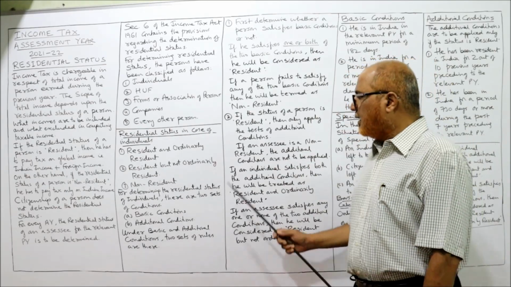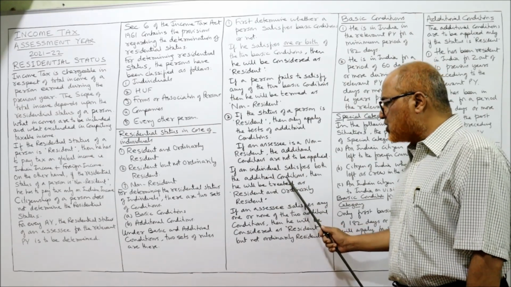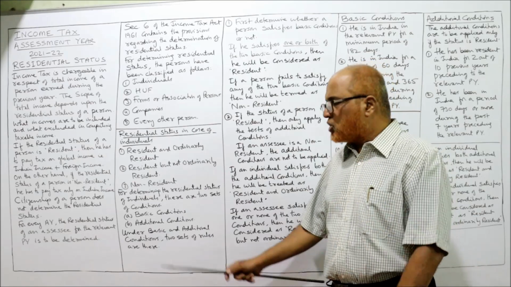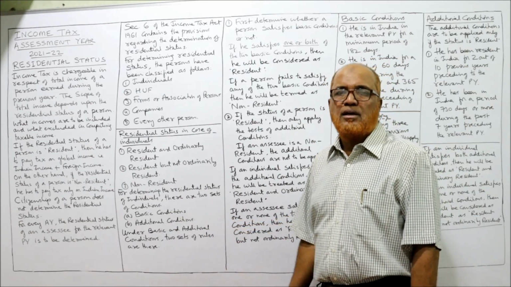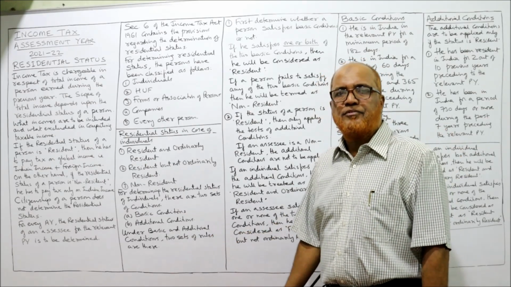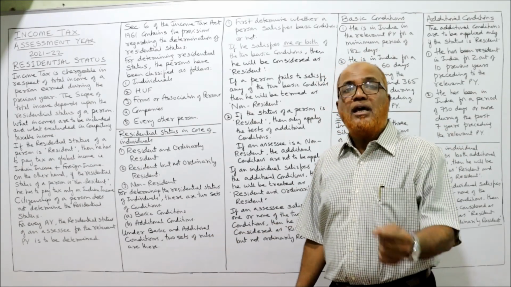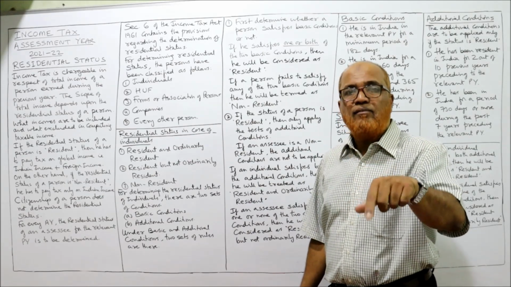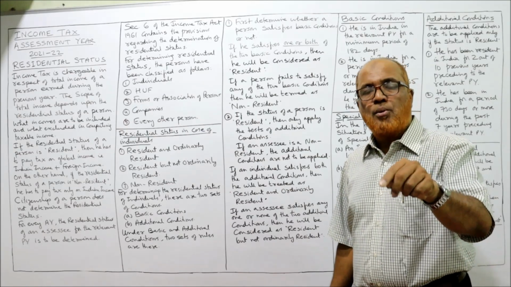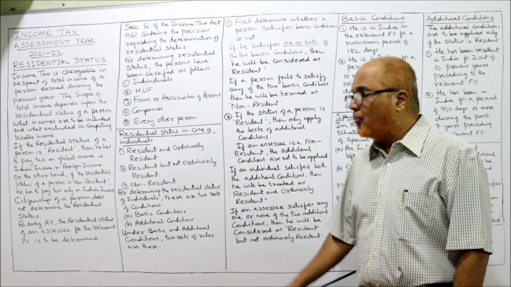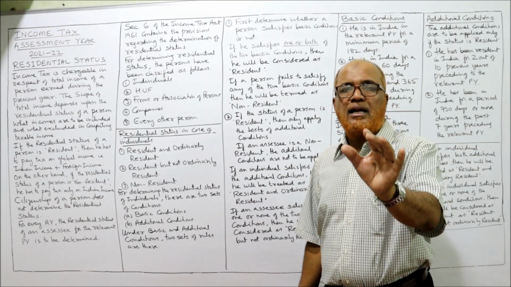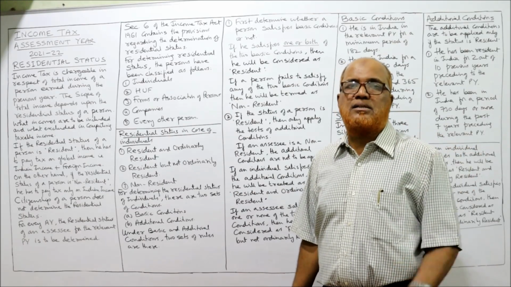Next, if an individual satisfies both the additional conditions, then he will be treated as resident and ordinary resident. First, we have to check whether he is resident or non-resident. If he is a non-resident, there itself we will stop. We will not go for additional. If he is a resident, then we have to go and test for additional. If an SSC satisfies both the additional conditions, he will be treated as resident and ordinary resident.